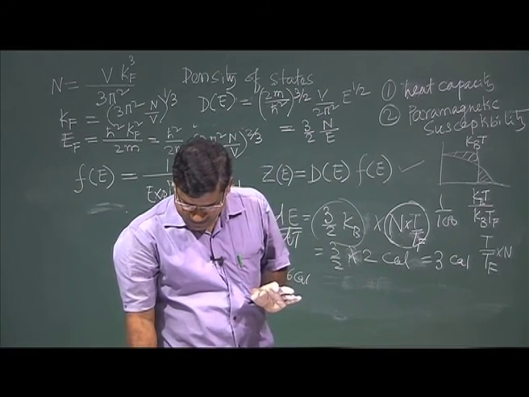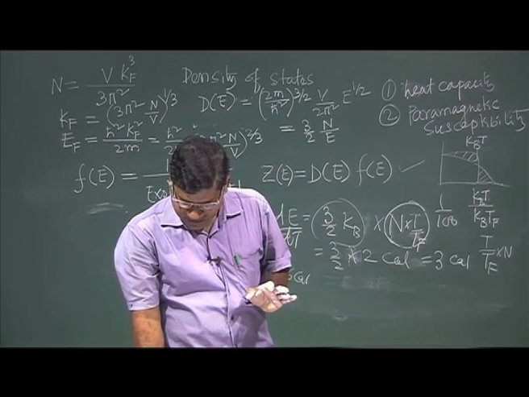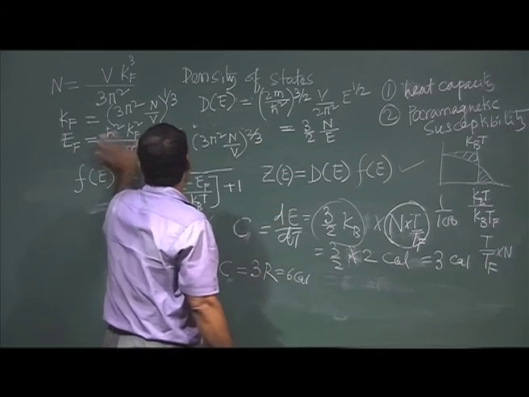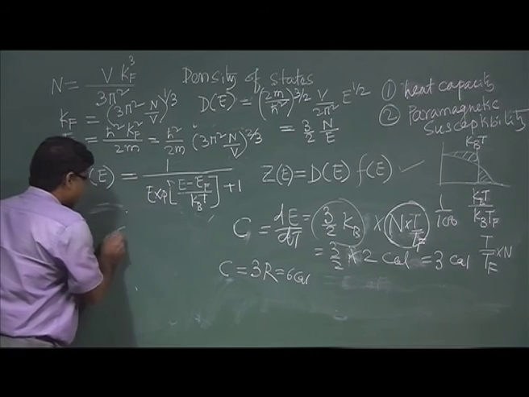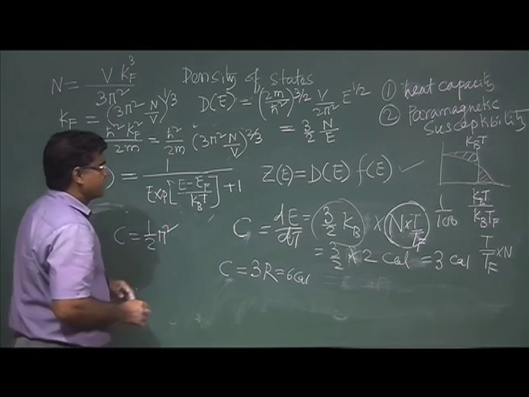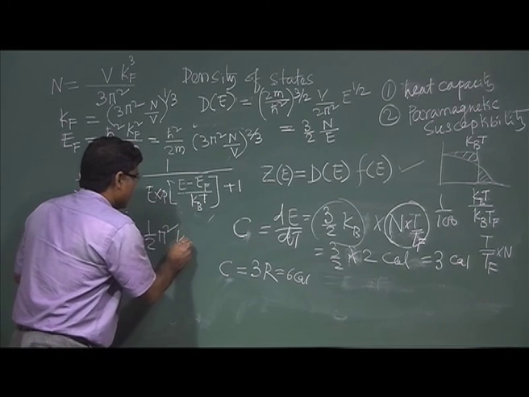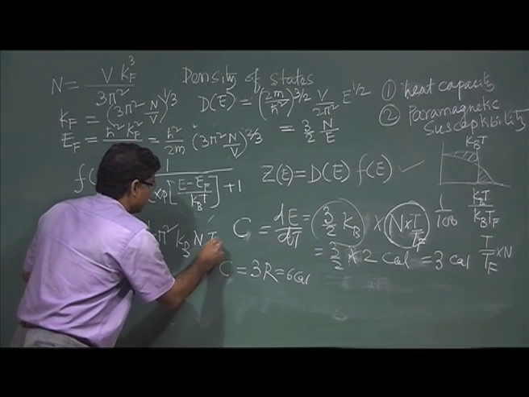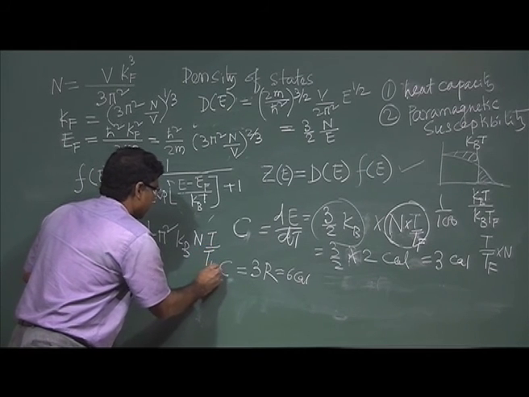That value I can tell you exactly: if you use the density of states, this C comes as half pi square kB, all other things the same, T by TF.